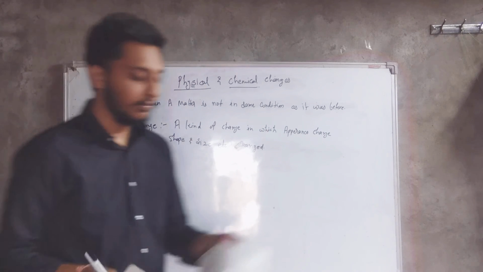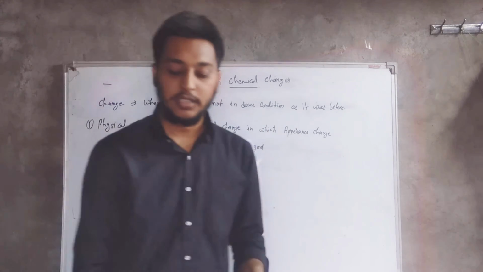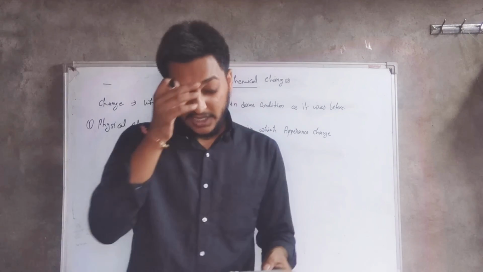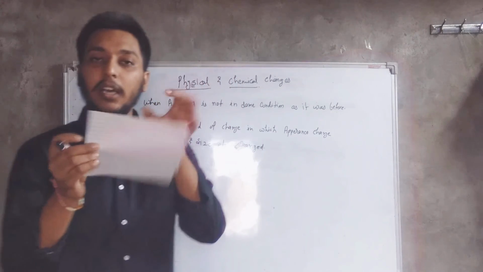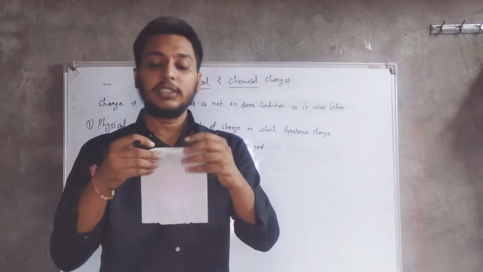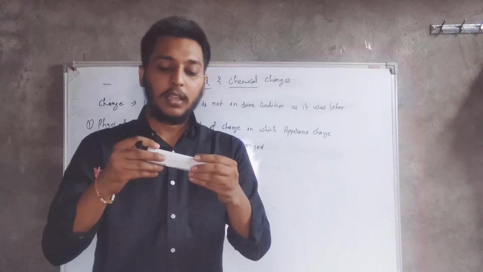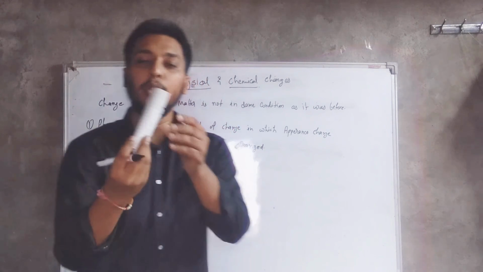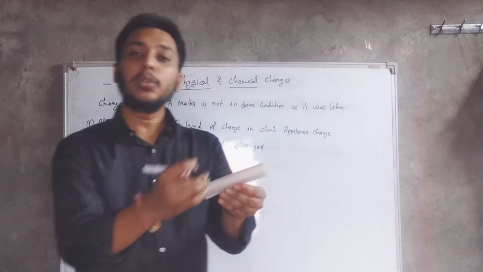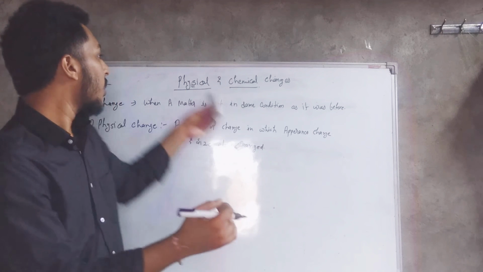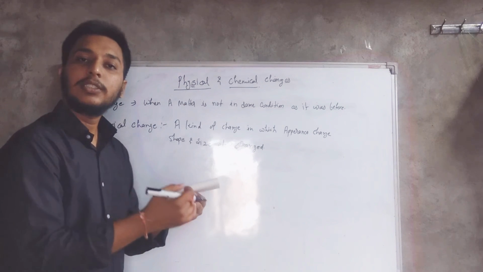For example, again I tore this paper into parts, size and shape change. Now you can see this is the paper. It is in a rectangular form. Just keep watching. Now is it in the rectangular form? No. Your answer is no. It is in a cylindrical shape. So it obtained a change, that is a physical change, because its shape has been changed.